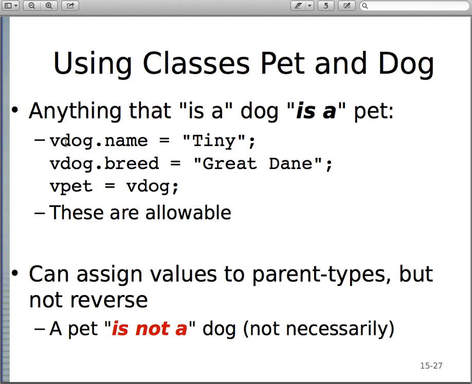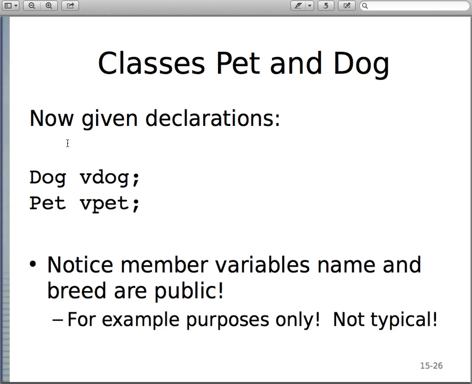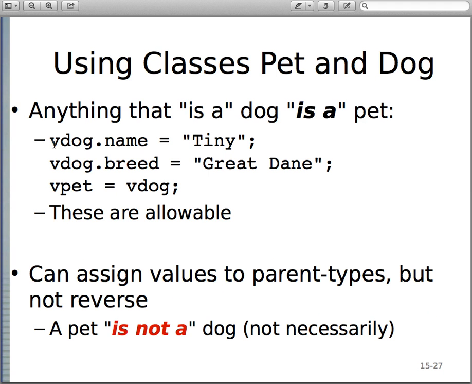So let's just go back quickly. We have vdog, an instance of dog, and vpet, an instance of pet. You can say vdog.name is equal to tiny. We're assigning a string to this public data member name. We're assigning another string to this public data member breed, we're assigning it Great Dane. This we can do. vpet is equal to vdog.